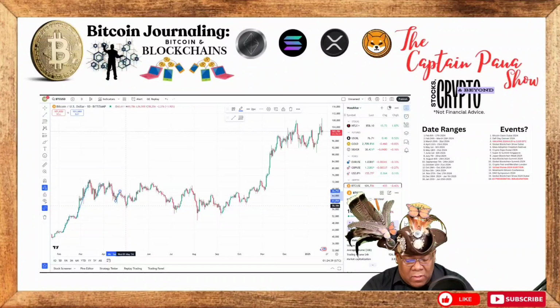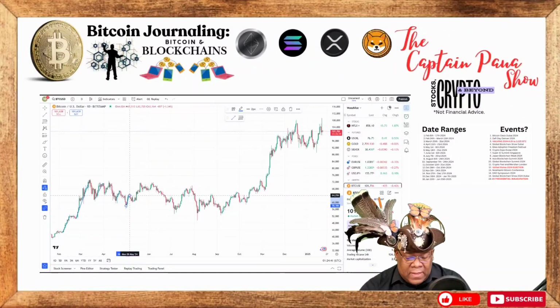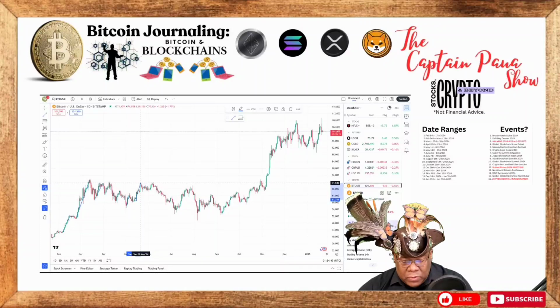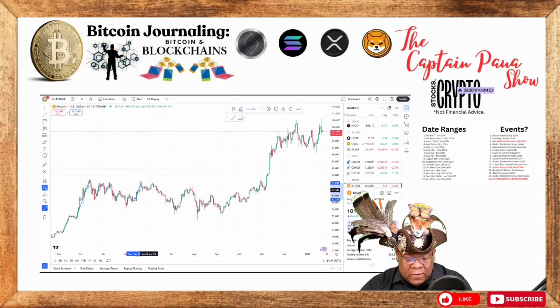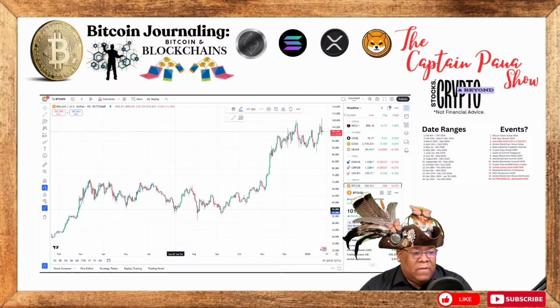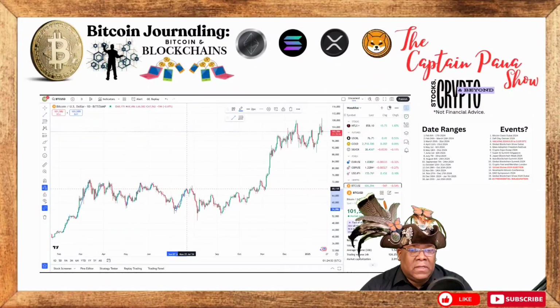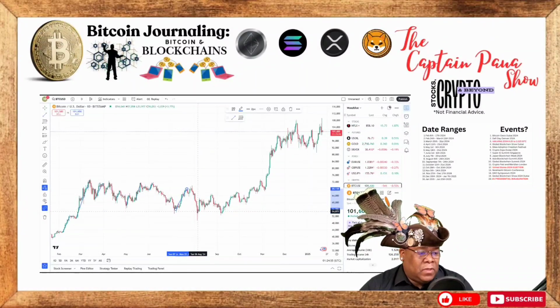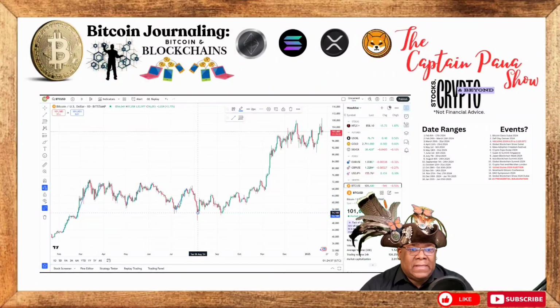And keep in mind also, as far as looking forward to Bitcoin, we do want to see the strategic reserve for 2025, whether that's going to possibly increase the price point of BTC.